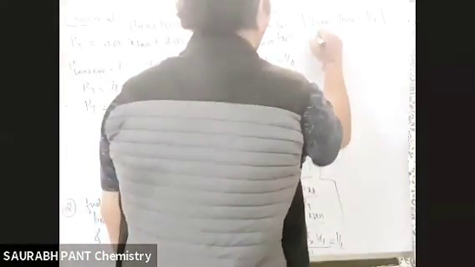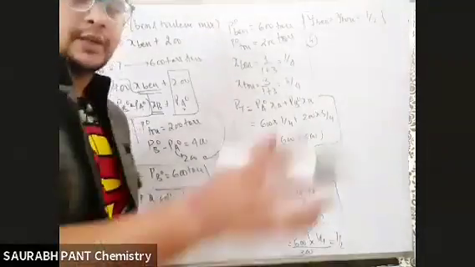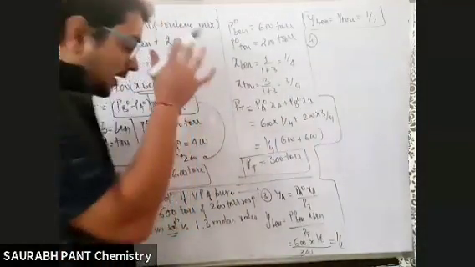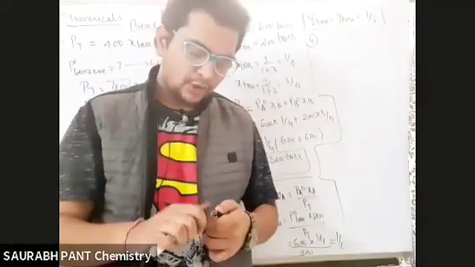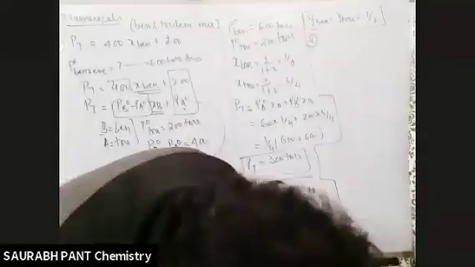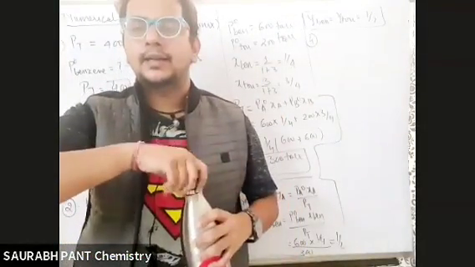Question number 4. Question number 4, I'm going to use the phenomenon of simple distillation. So write down the question. The vapors of the question above are collected and condensed in another vessel.